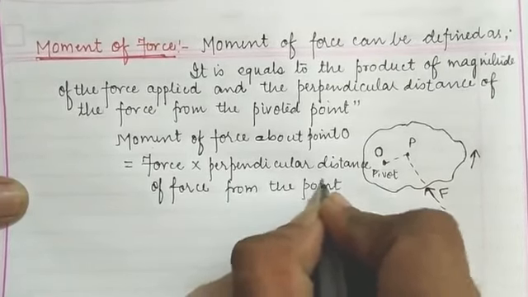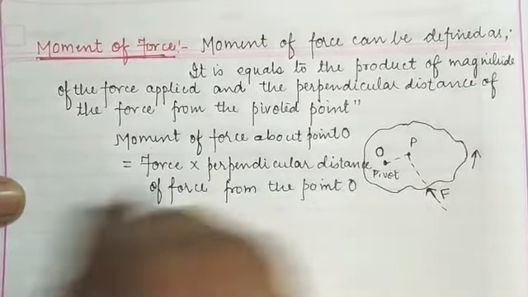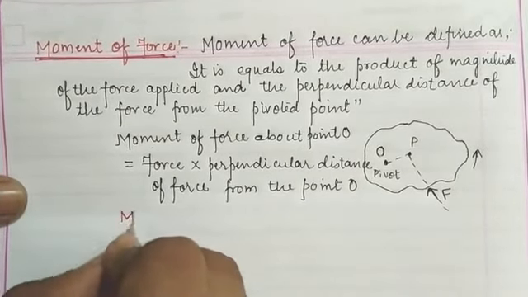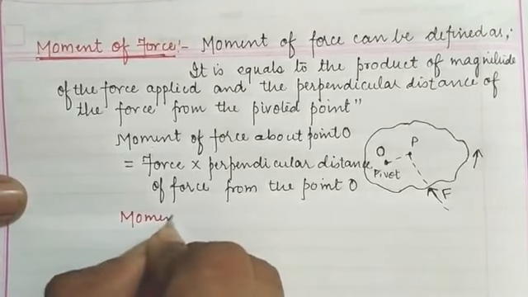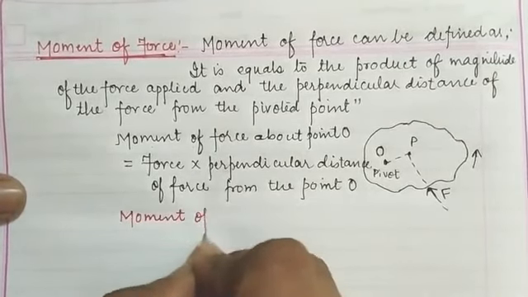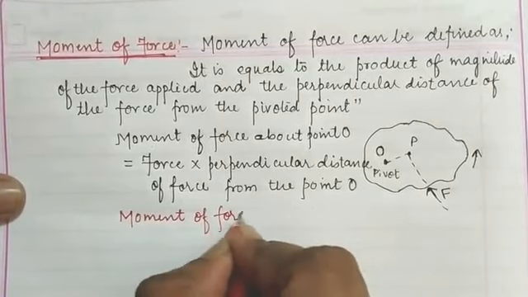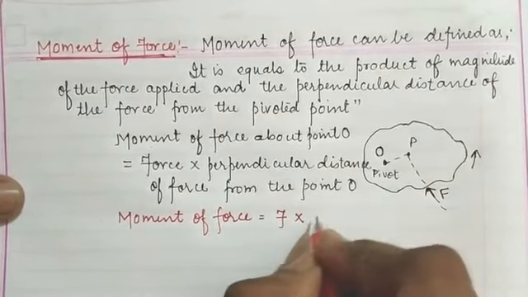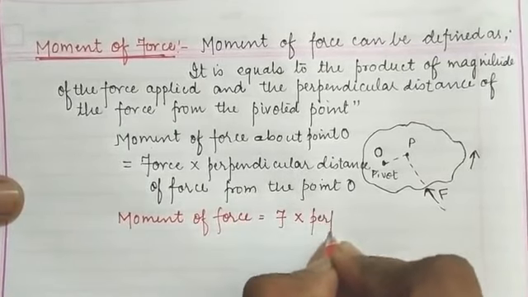So the moment of force can be written as the product of force and perpendicular distance.